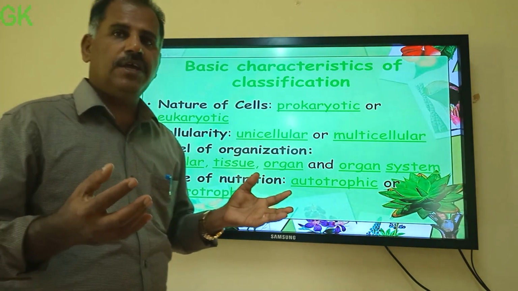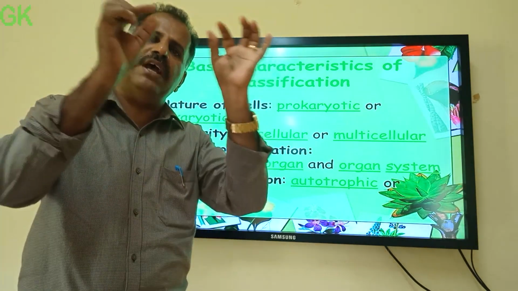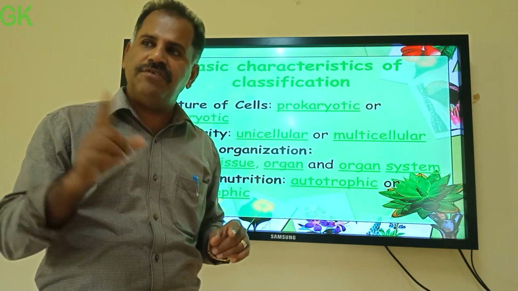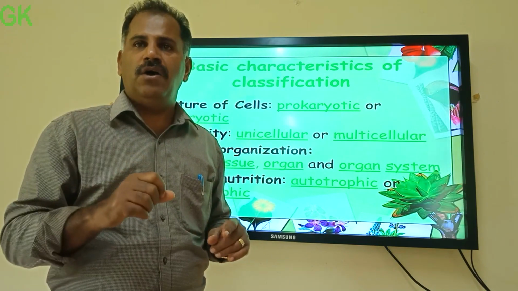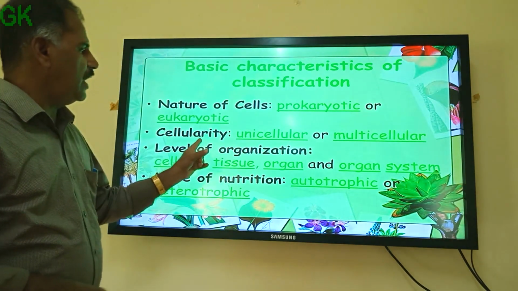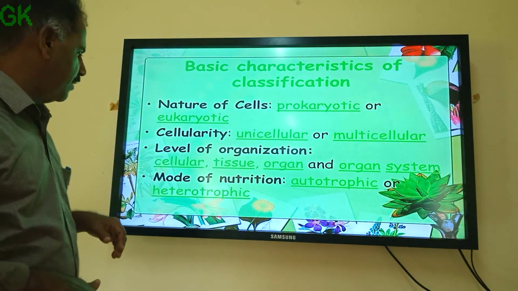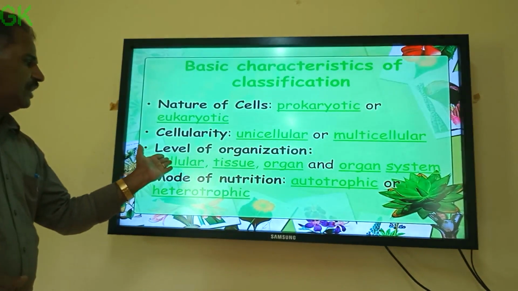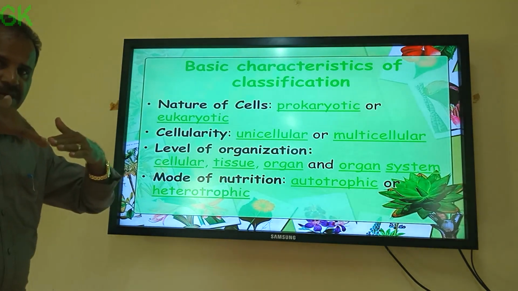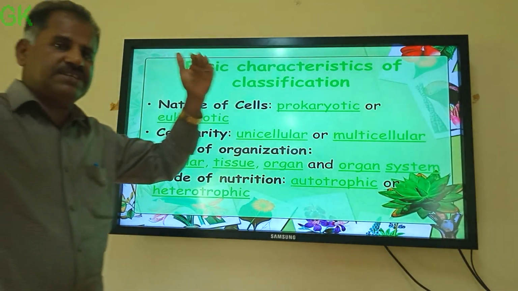What is cellularity? Some of the organisms have only a single cell. Can you say? Yes, there is amoeba, which is unicellular. So according to cellularity, it may be unicellular, or we are belonging to, yes, multicellular. And you see, in the level of organization, higher and higher levels of organization are there.